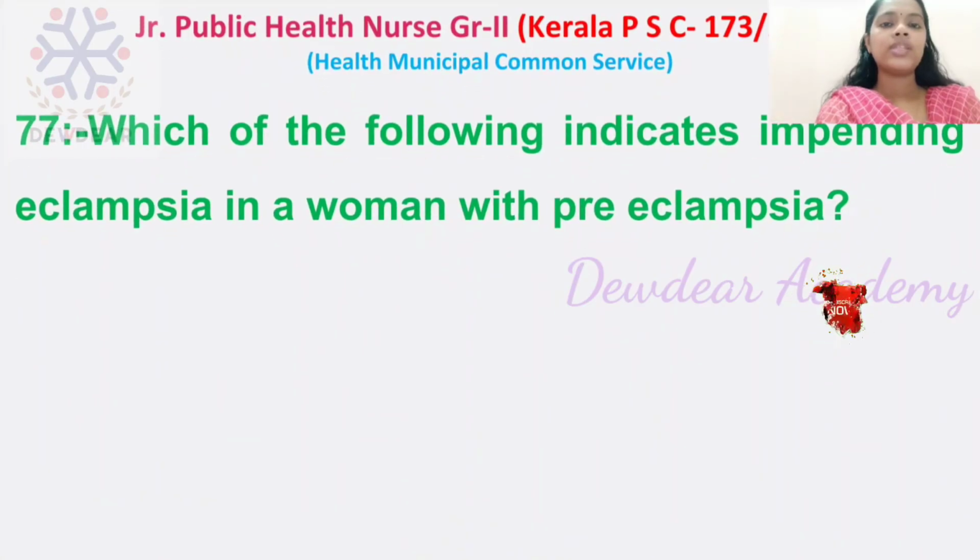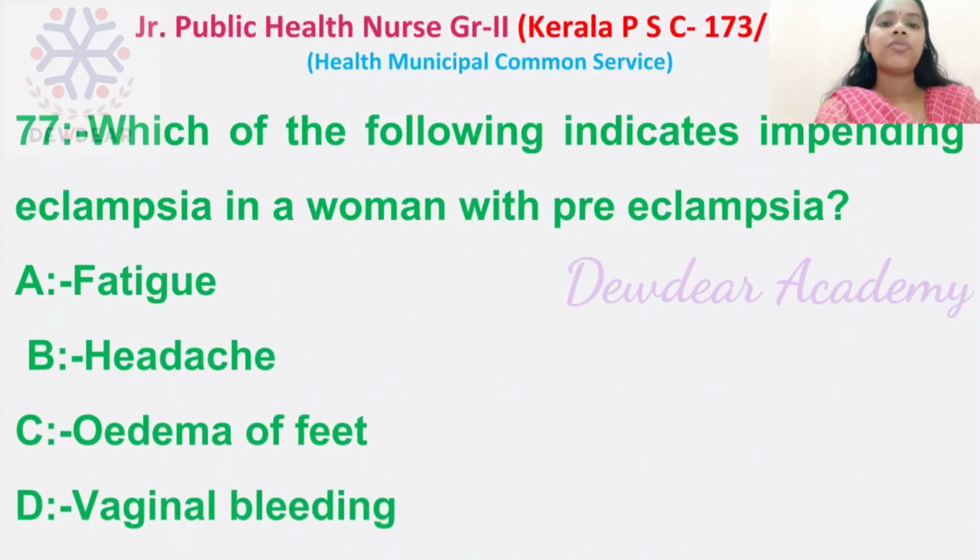Question number 77. Which of the following indicates impending eclampsia in a woman with preeclampsia? Options: fatigue, headache, edema of feet, vaginal bleeding. Right answer is headache. Headache indicates the impending eclampsia in a woman with preeclampsia.